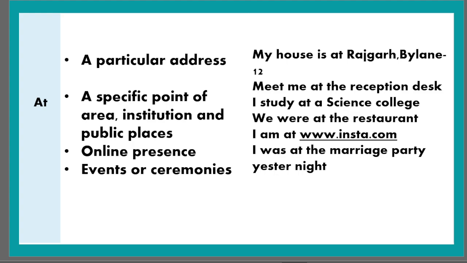When we talk about institutions, the places where we study and work, we use the preposition "at". Likewise, in this example, I study at a science college. And next, public places. When we talk about public places, the places where we go and hang around with our friends, we use the preposition "at". Like in this example, we were at the restaurant. A restaurant is a public place. We can say another sentence like, we were at the park. A park is a public place. Everybody can go there.